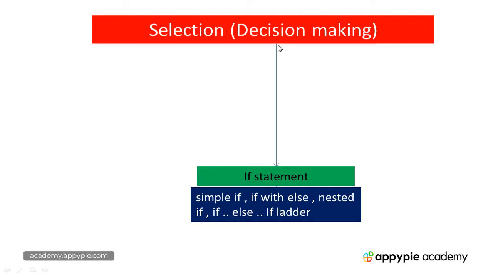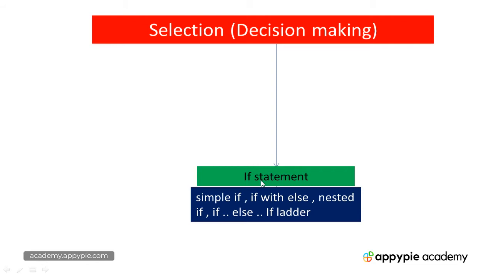Now we come to selection. See, selection is basically decision making, and this is considered to be one of the very powerful features of a computer system, because based upon our conditions, the computer can take decisions about which statements to execute and which statements not to execute. In Python, selection is implemented using a statement called the if statement. Now, the if statement can be implemented using simple if, if with else, nested if, else if ladder, etc. Don't worry, we will be talking about these types later on.